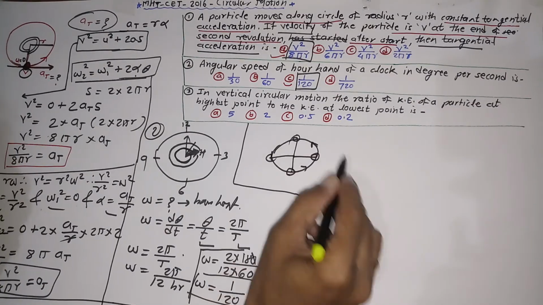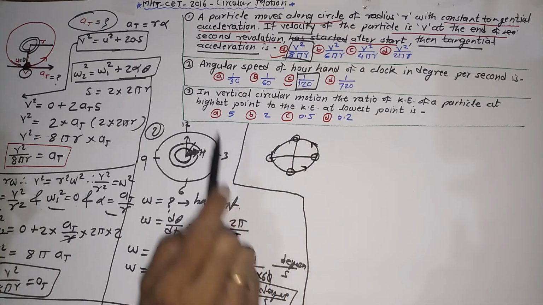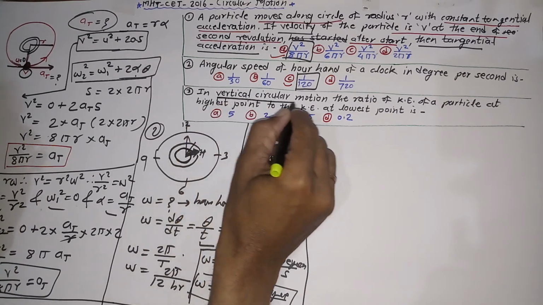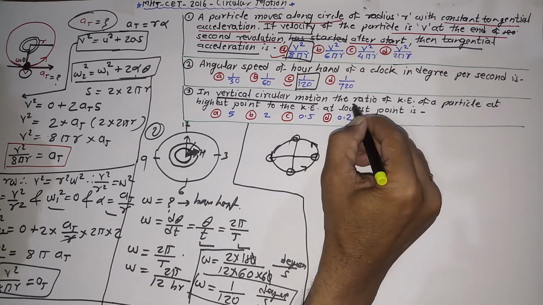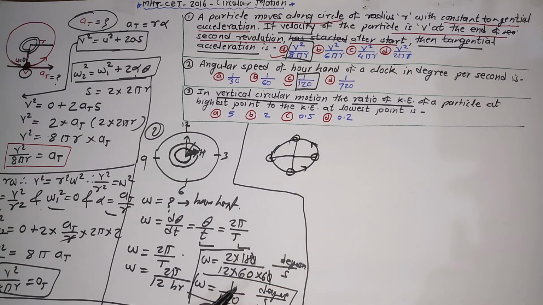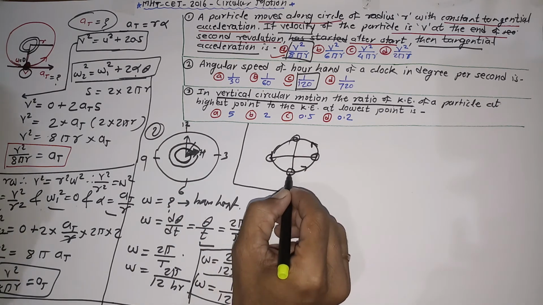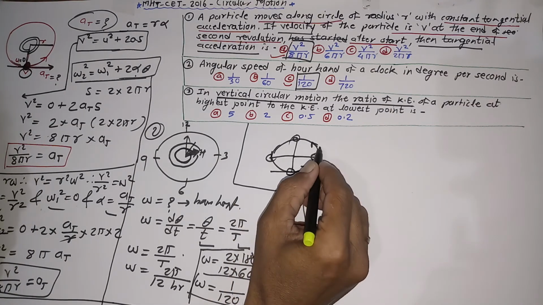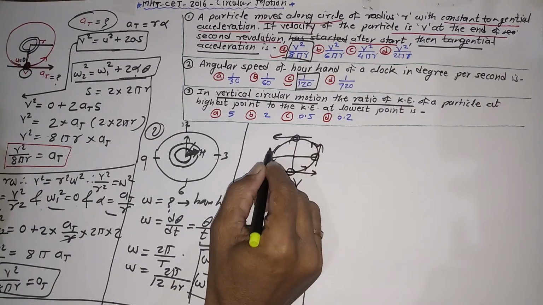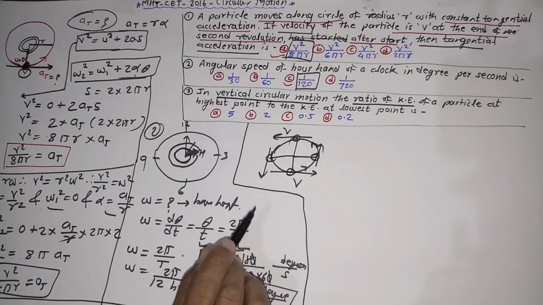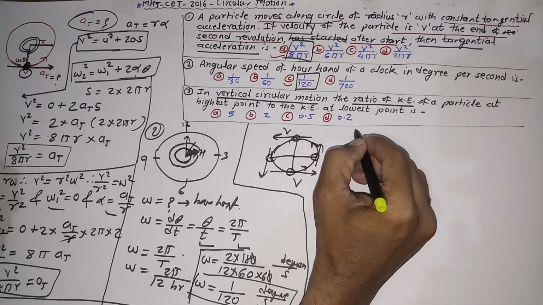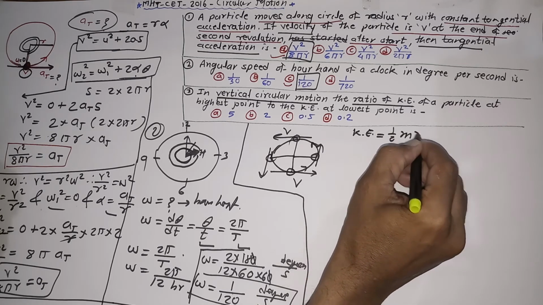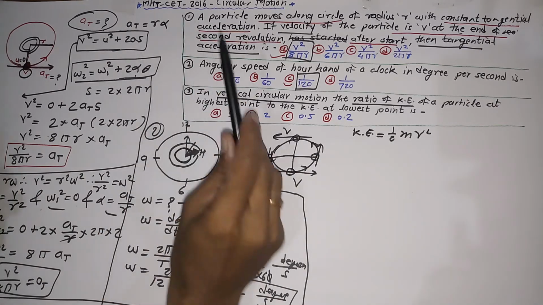These are different positions along the vertical circle for the stone or for that particle. In vertical circular motion, they are going to ask you the ratio of kinetic energies. When the body is in circular motion, it possesses tangential velocity v here, here, here, and here. Because of velocity, it possesses kinetic energy, given by the expression kinetic energy is equal to half mv square.